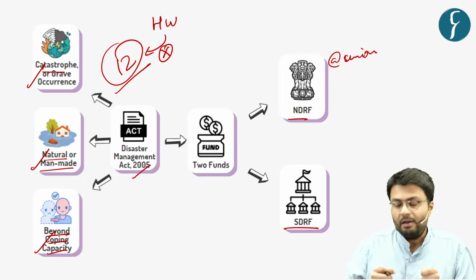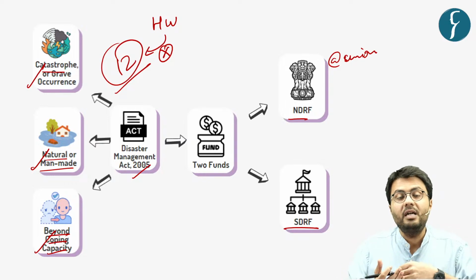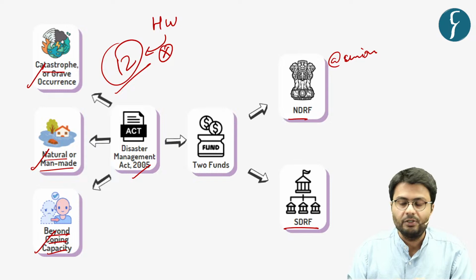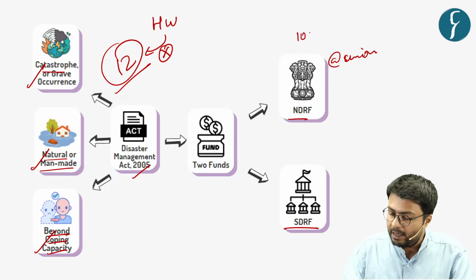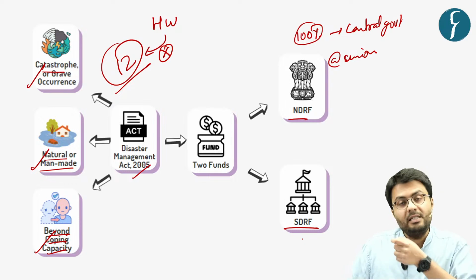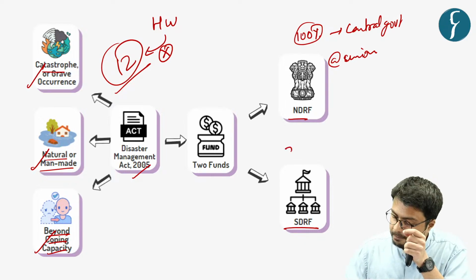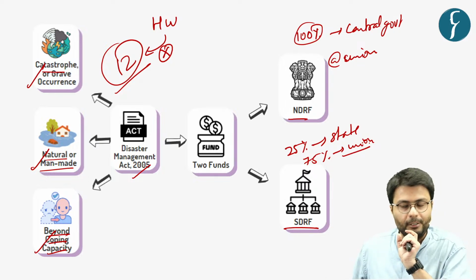Money is drawn from these two accounts, which enables the government to undertake disaster relief activities. The NDRF is funded by 100% of funds provided by the central government, whereas for the State Disaster Response Fund, 25% of the fund is provided by the state government and the rest is provided by the union or the central government.